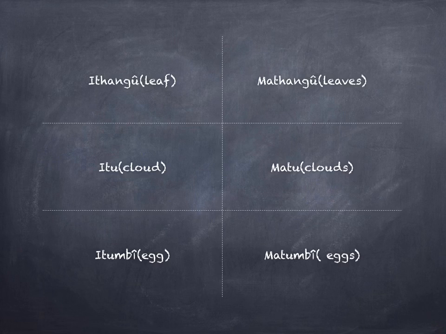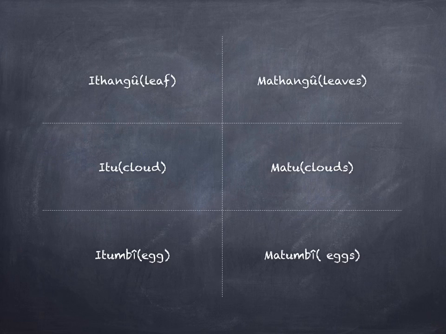Itu is singular, mautu is plural. An egg is referred to as itumbe, and many eggs are known as matumbe. Itumbe singular,